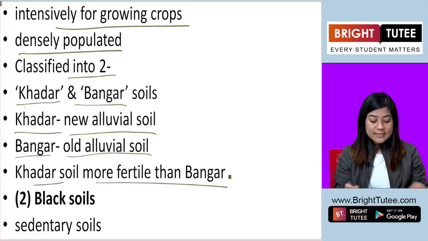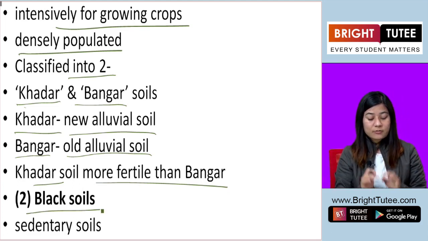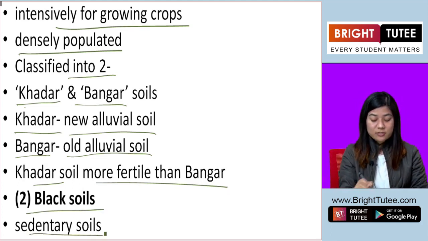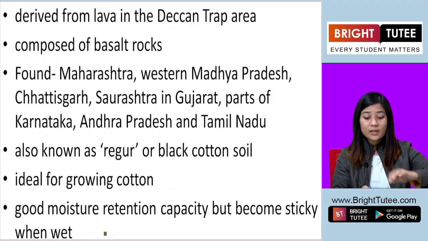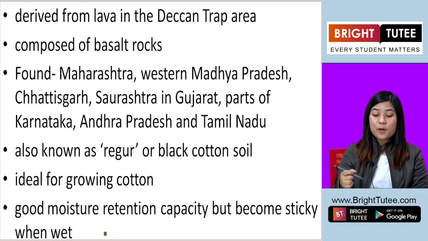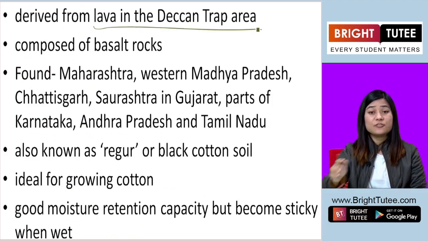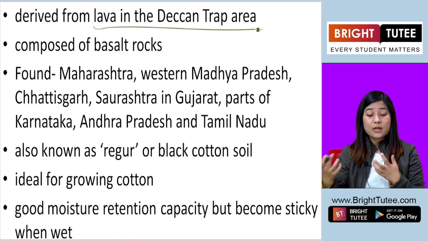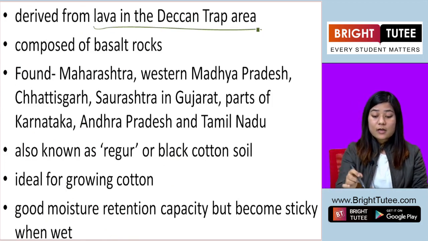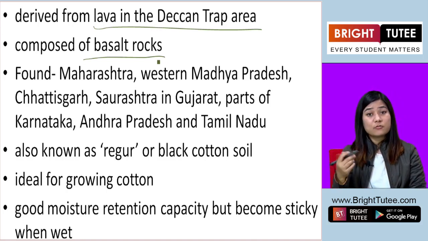Okay. Next is black soil. Now these soils are sedentary soils. They are derived from lava in the Deccan Trap area. They're composed of basalt rocks.